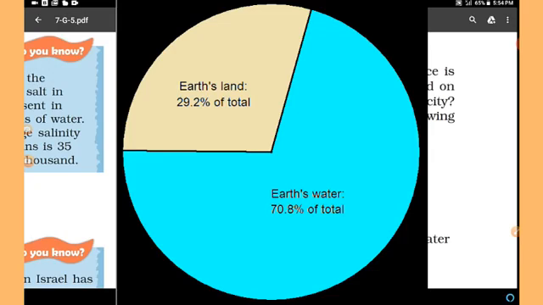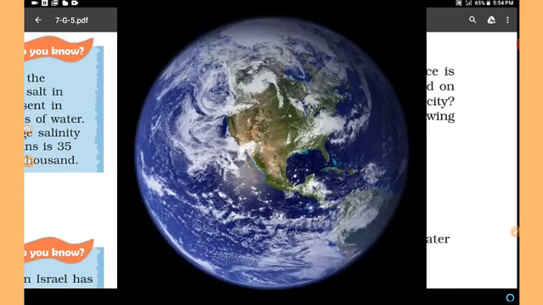Now see this pie chart. Earth's land is 29.2% of the total area on the earth, and earth's water is 70.8% of the total area of earth. So we can see, if there is more water than land on this earth, why do so many countries face water scarcity? Is all the water on earth available to us?